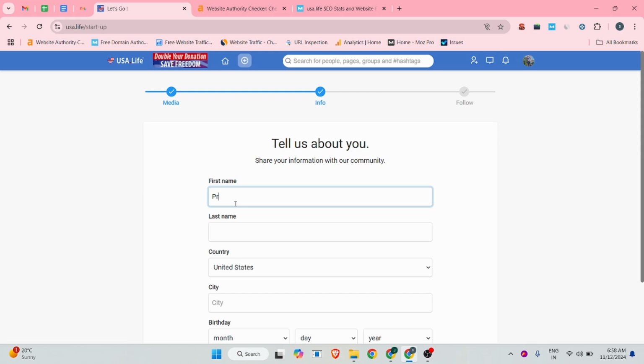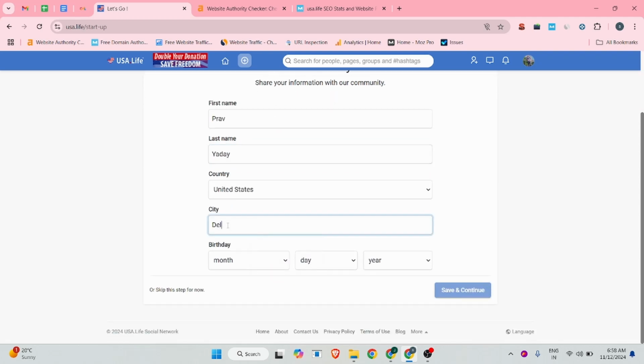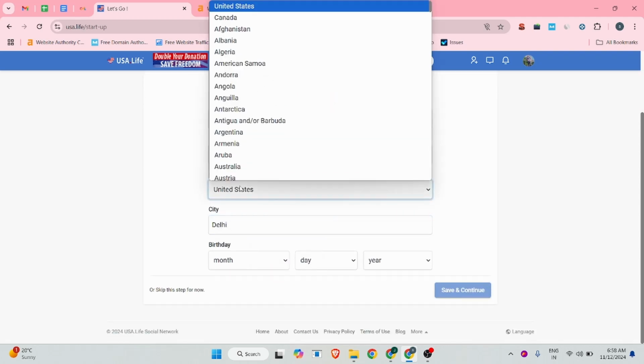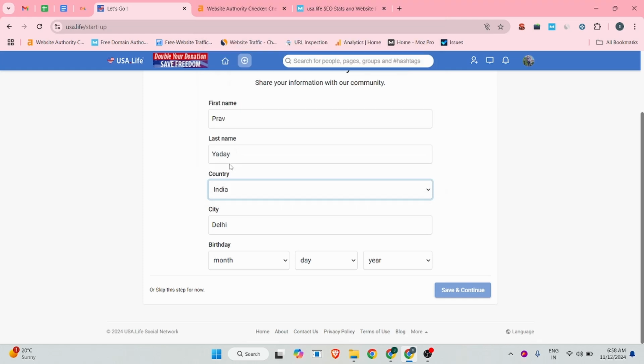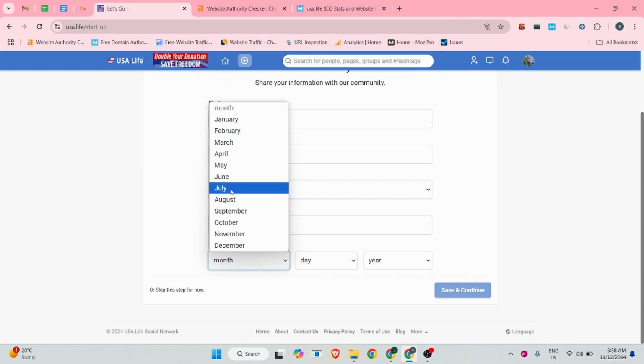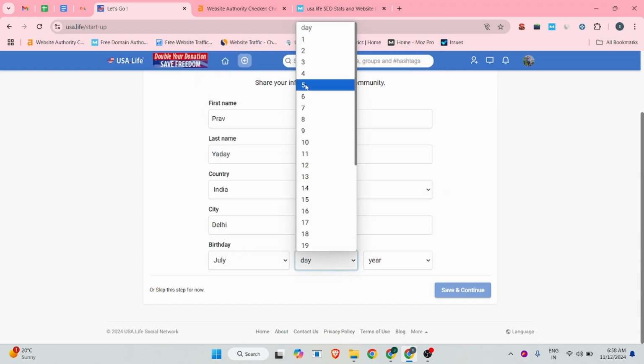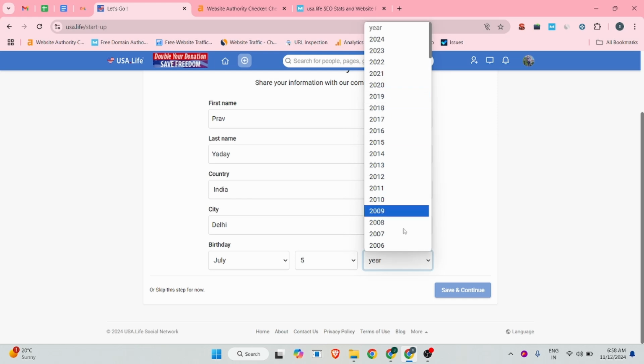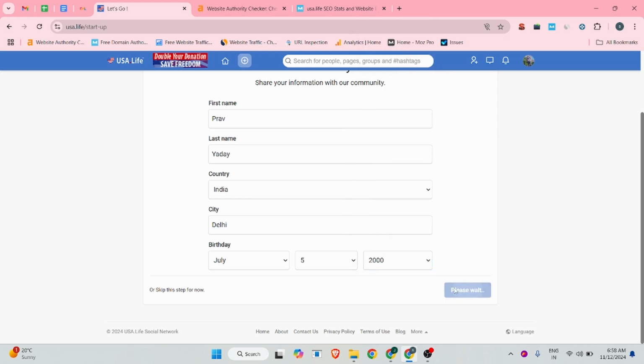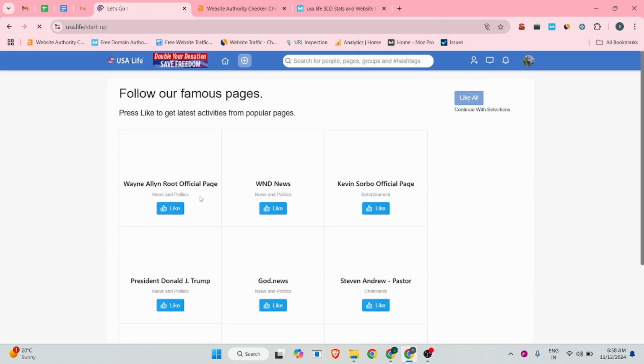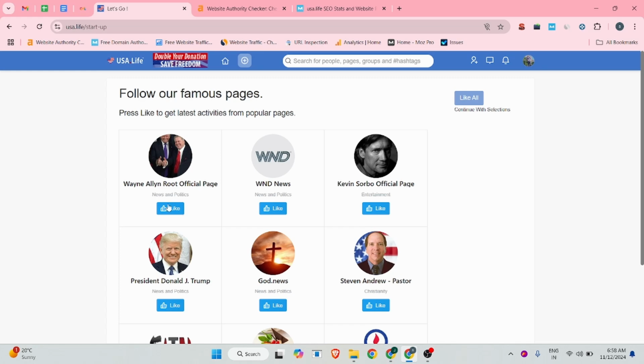My first name is Prav Yadav, the city is Delhi, the country is India, and the birth date is July 5, 2000. After that click on save and update, and if you want, you can like some of the profiles, then click on continue with selected.